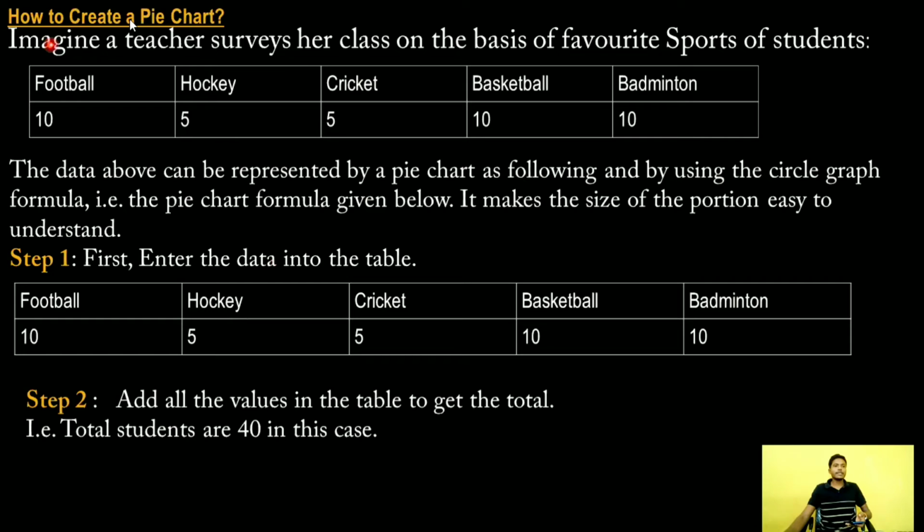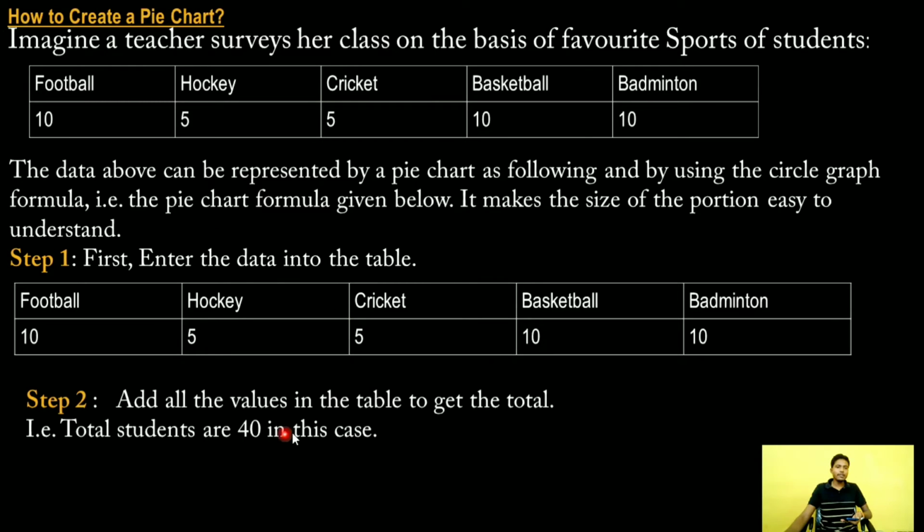This is our example. Imagine a teacher surveys her class on the basis of favorite sports of students. This is football 10 students, hockey 5 students, cricket 5 students, basketball 10 students, and badminton 10 students. We want to construct a pie chart of this data. First, we have to write down this table.